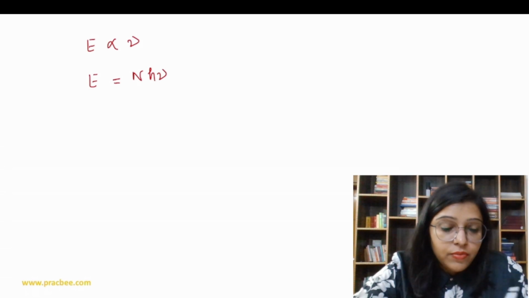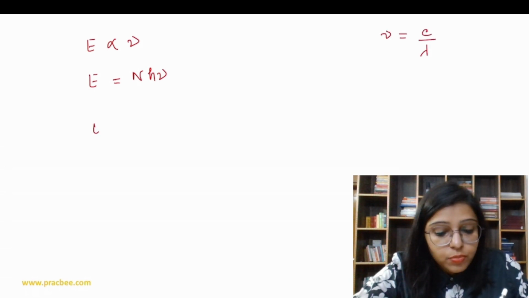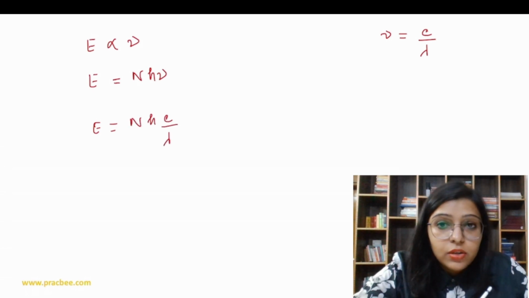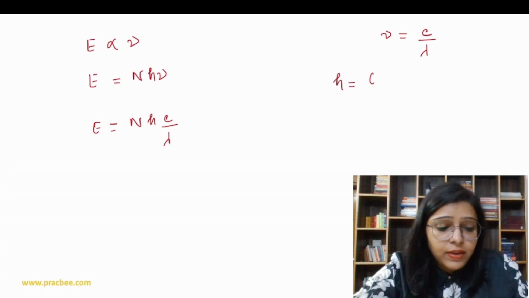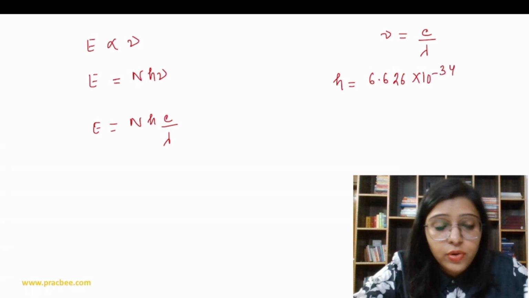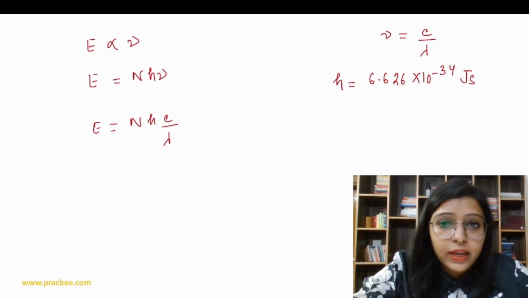From the wave nature of light, we know that frequency is equal to c by lambda, so we can also write energy as E equal to nhc over lambda. H is the Planck's constant, the value is 6.626 into 10 to the power minus 34, and the unit is joule second.